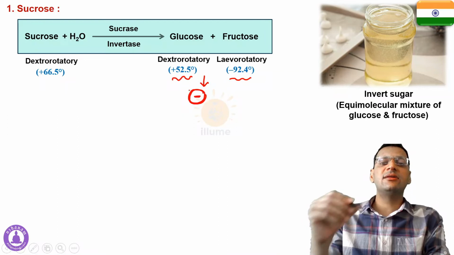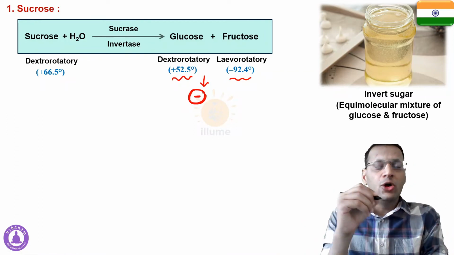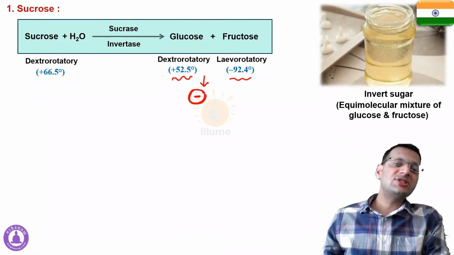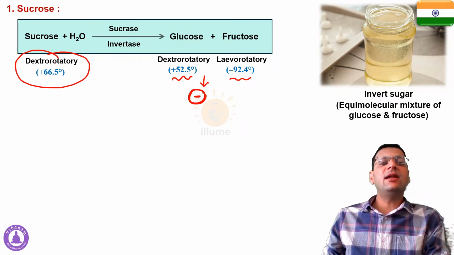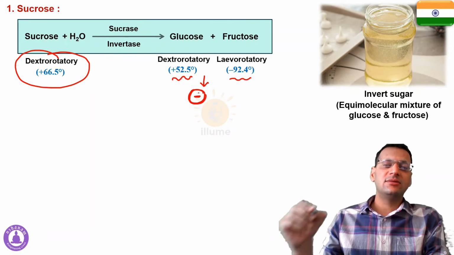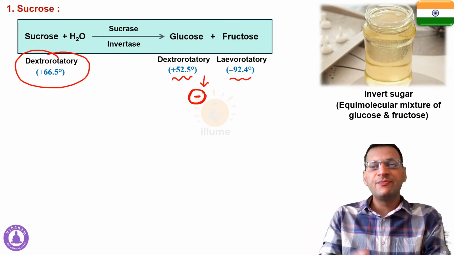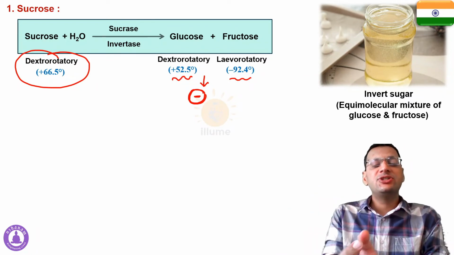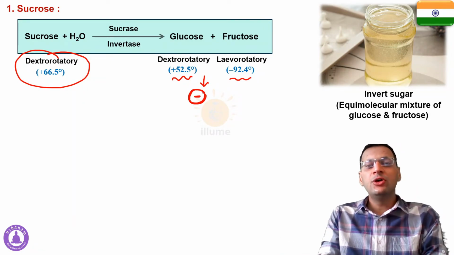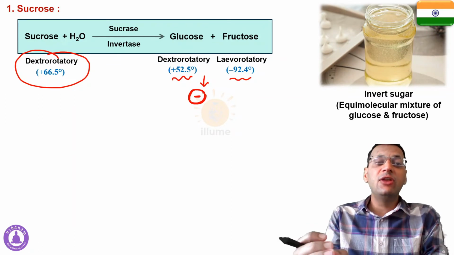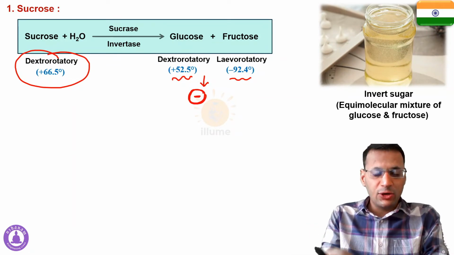Now in this case, plus 52.5 and minus 92.4, that means the net result is minus, that is levo-rotation. So before start of the reaction, the compound was dextrorotatory and the product is net levorotatory. That means the optical rotation has changed from plus to minus, that is dextrorotatory to levorotatory. That means there is an inversion of optical rotation.